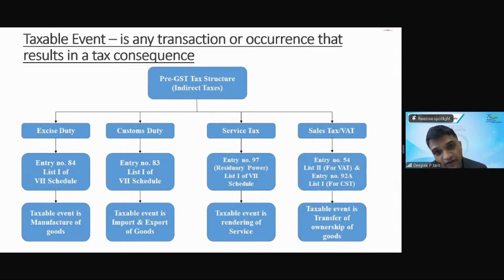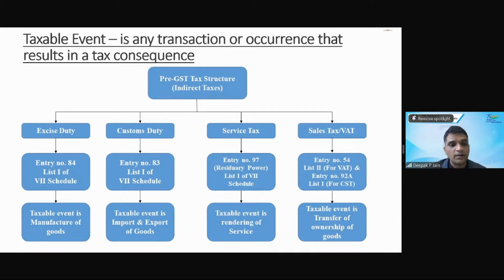Now, when that same manufactured goods is sold, when the title is getting transferred, then you would have charged VAT, correct? So on the same product, at multiple stages, different taxes were levied. Under the earlier law, there were multiple points when tax used to be levied. In service tax, you never used to transfer any title in goods because it's a service, right? So there is no question of transfer of title. In service tax, the taxable event is rendering of service.